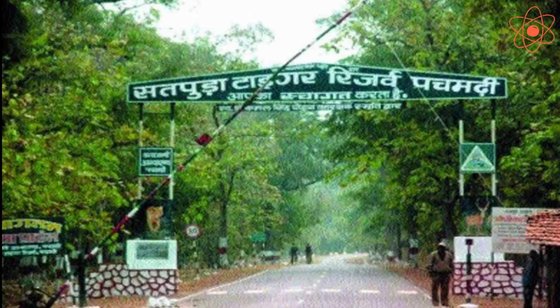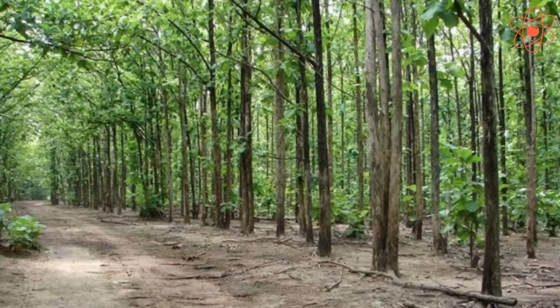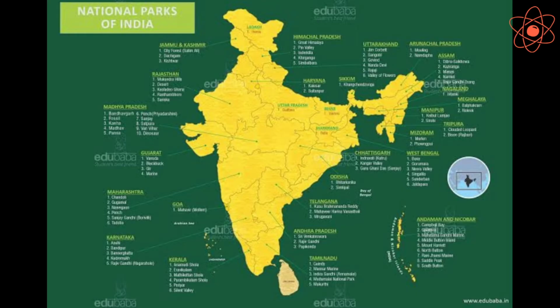Satpura National Park is the first reserve forest of India. The finest Indian teak is found in this forest. There are about 102 national parks in India.